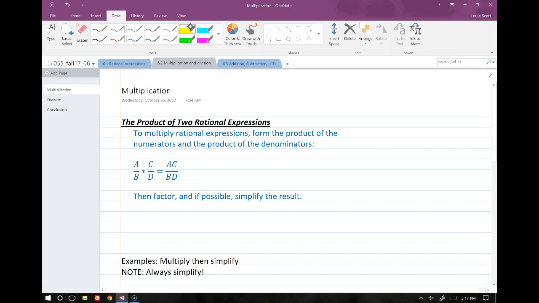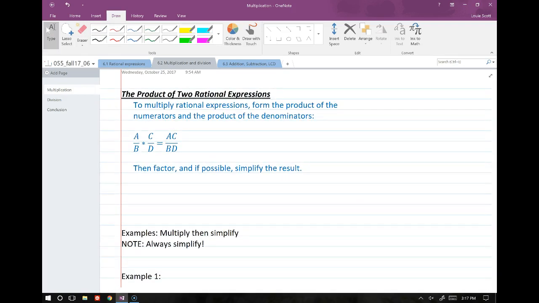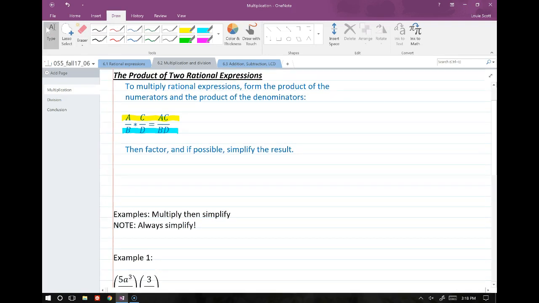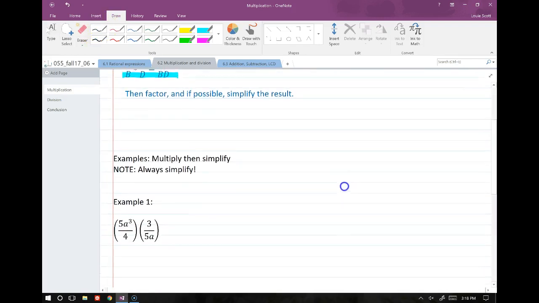Now, if you remember your rules for multiplication and division of fractions, they're the same as the rules for rational expressions, because fractions really are just rational expressions, right? So for the product of 2 rational expressions, to multiply rational expressions, form the product of the numerators and the product of the denominators. So we multiply straight across the top and straight across the bottom, just like with regular fractions. All right, so let's do some examples of this.